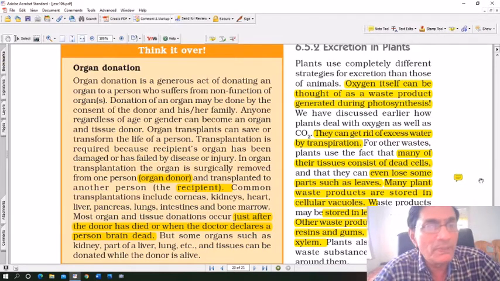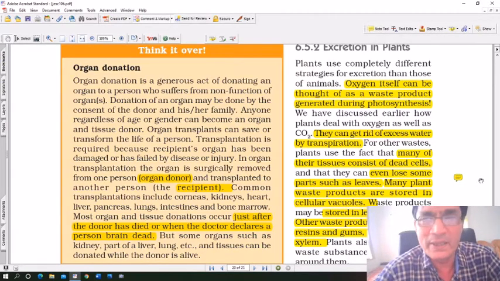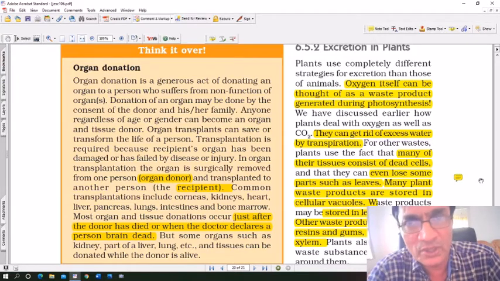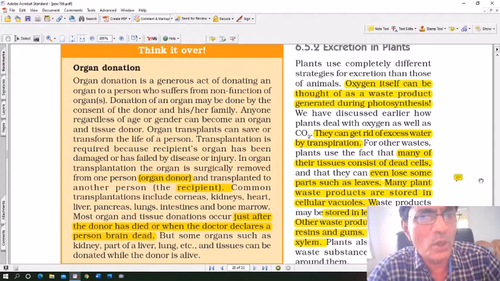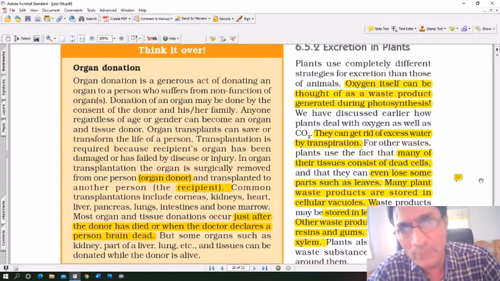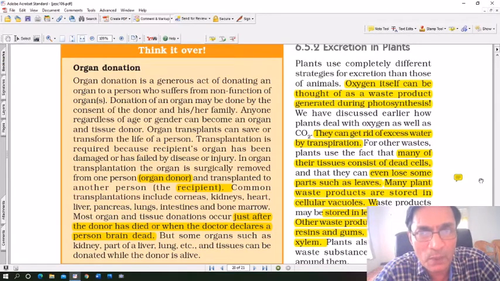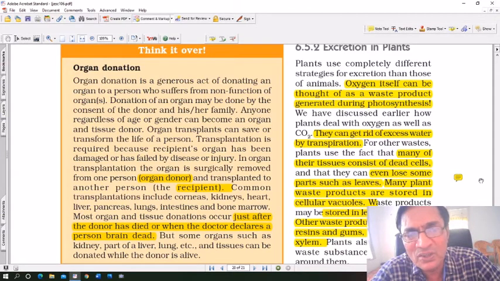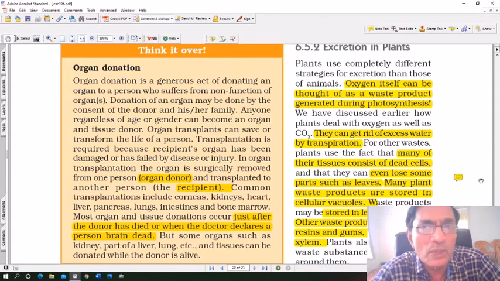Now, when these people die, because they made a declaration for donating their organs, their body is taken quickly to the hospital and then their organs are removed. It is all done in a nice, proper environment with the help of doctors and relatives of the deceased person. And then these organs are stored in special containers so that they do not deteriorate, they do not become bad. And then those organs are given to those who require it, donated.